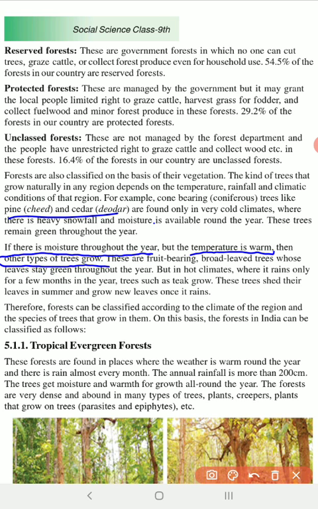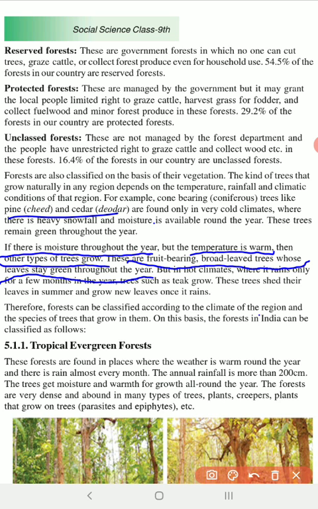Okay, so these are fruit bearing trees, broad leaf trees whose leaves stay green throughout the year. Okay, so here sometimes almost two thirds of the year we have wet climate. Okay, but the temperature remains the same. So according to this climate and temperature, we have different kinds of trees.